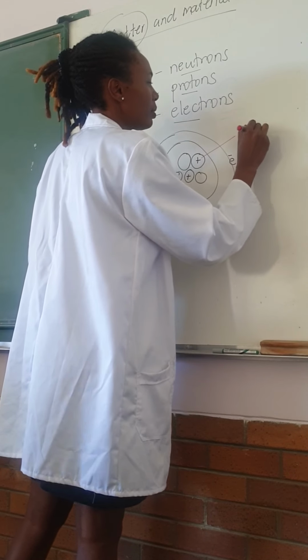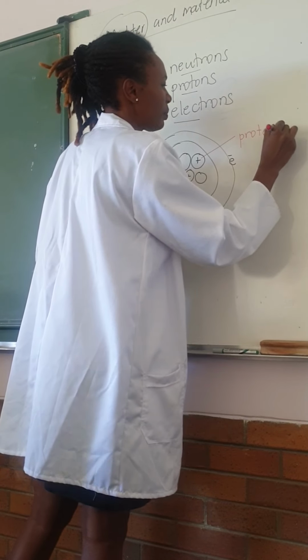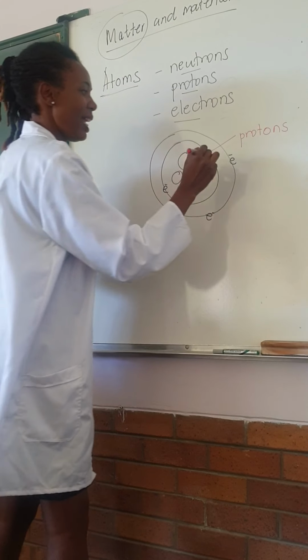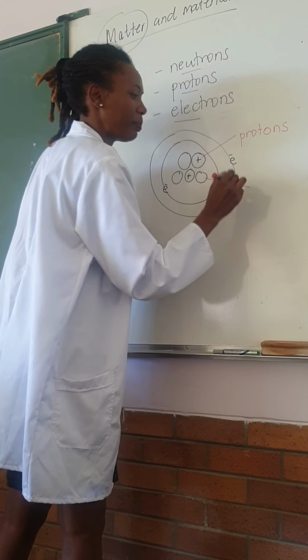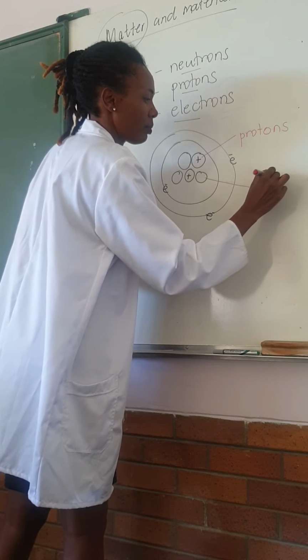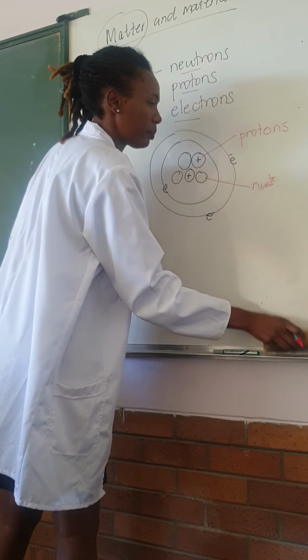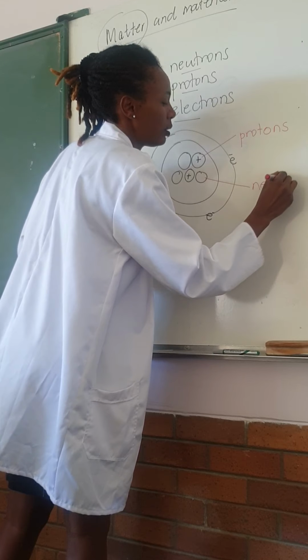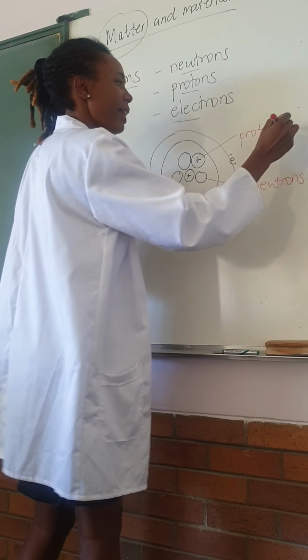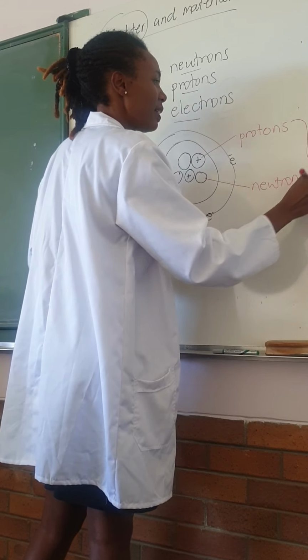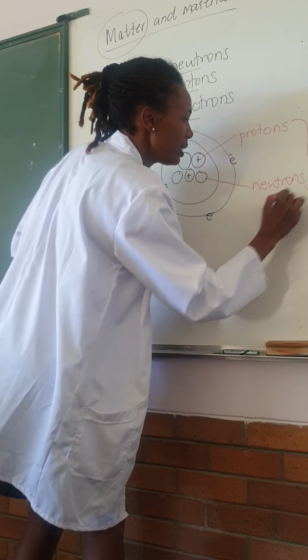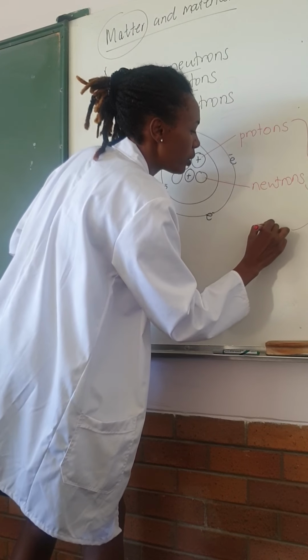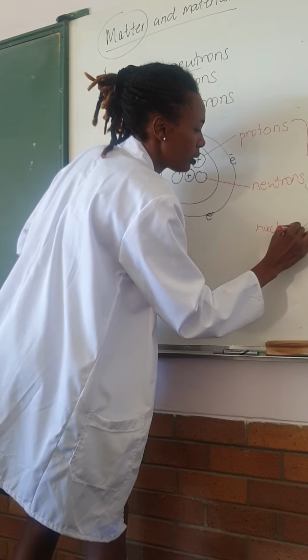Here we have our protons, and then we have our neutrons, and these are known as nucleons. Why?